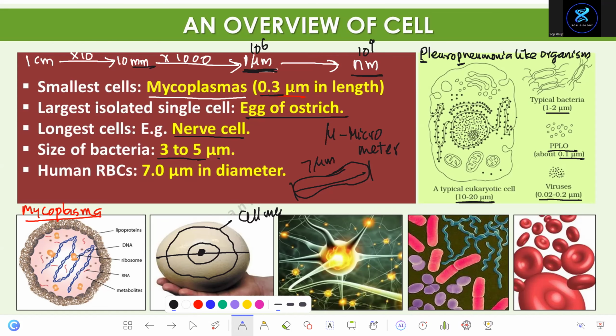Now the problem is this is a figure in the reader, but these are the ones written in the text. So learn the one in the text. Typical bacteria is 1 to 2, but here it is 3 to 5, right? And virus you can learn from here. PPLO is mycoplasma, so learn this one, and learn the eukaryotic cell from here. In the diagram they say something, and in the text sometimes they don't match. So learn the one in the text.